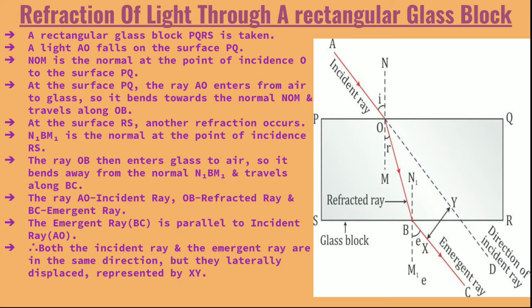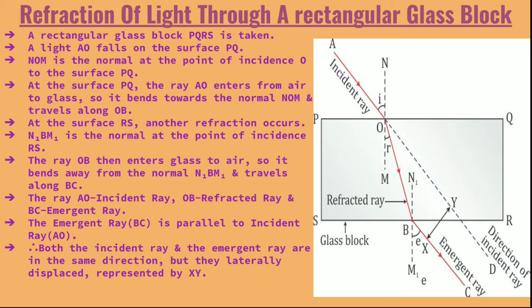The ray travels along OB. At the surface RS, another refraction occurs. Here OB, which was the refracted ray for the first surface PQ, now becomes the incident ray for the second surface RS of the glass block.